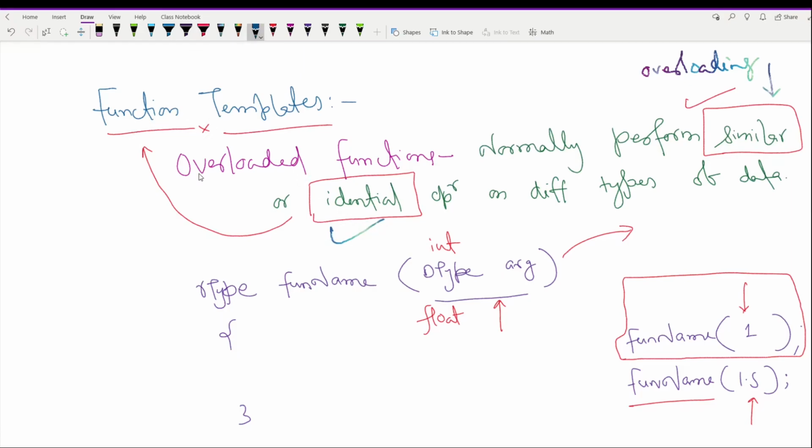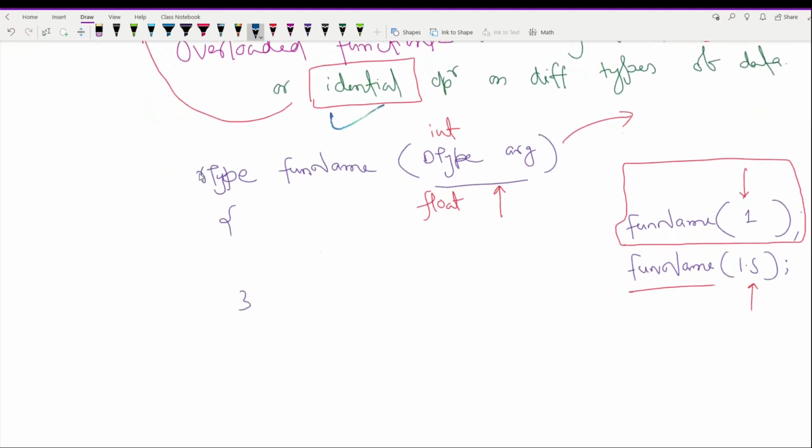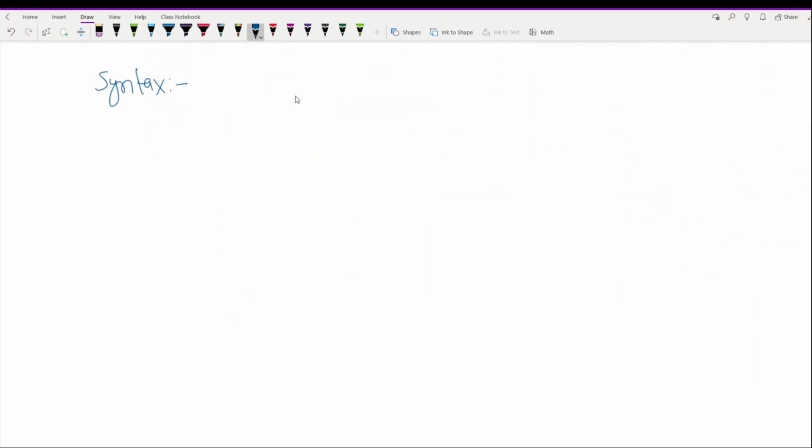Now let's talk about the syntax of using function templates. C++ adds two new keywords to support templates. So templates, we are basically talking about function templates and class templates both. There are two keywords. One is template and another is typename.